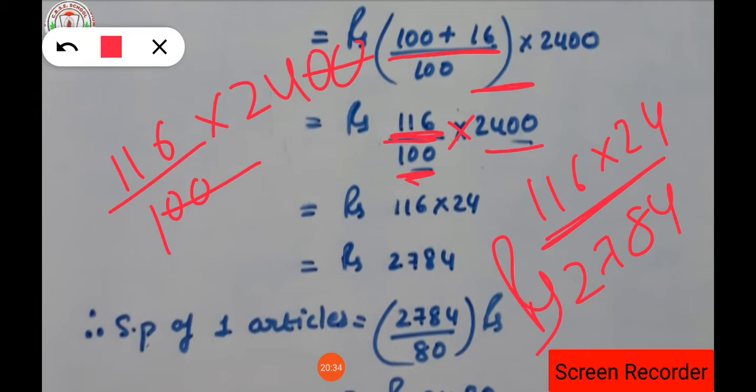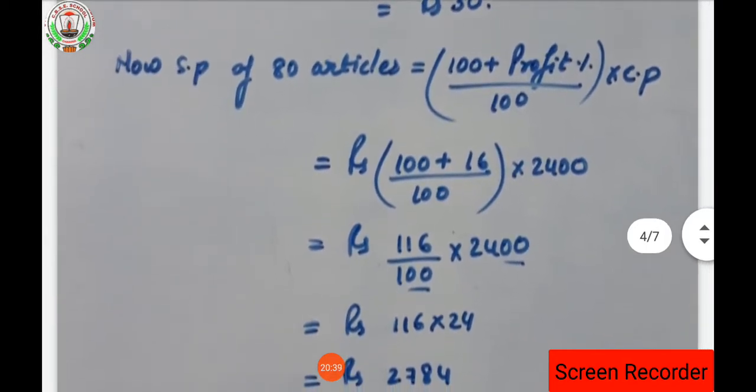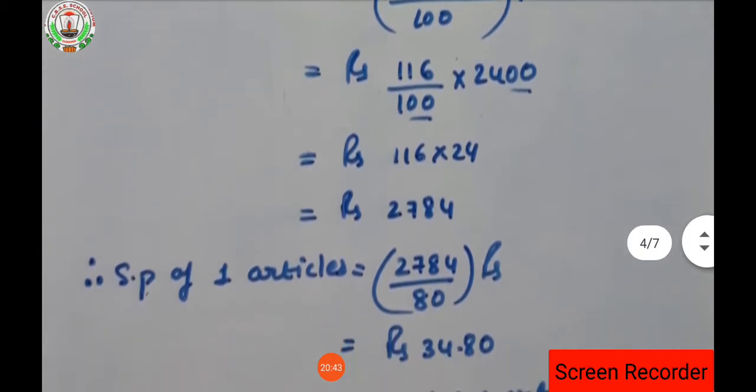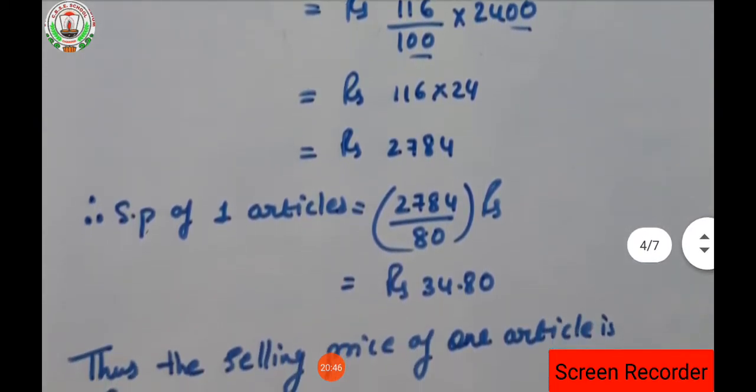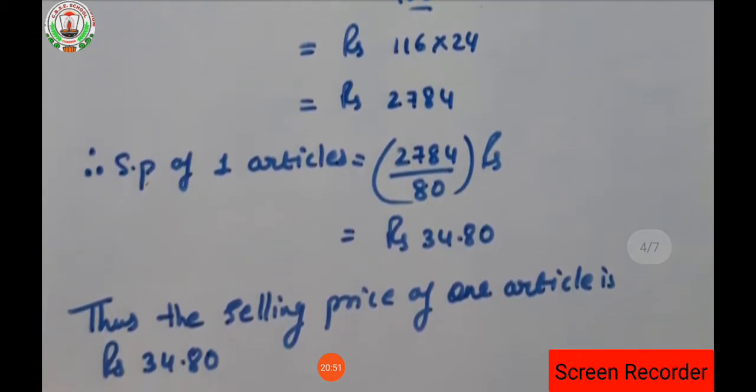Then since this is the selling price of 80 articles, and in the question it is asked about the selling price of one article, we have to find the selling price of one article. In order to find it, 2784 will be divided by 80, just as for the cost price of one article, the cost price of 80 articles is given as 2400 and we divided 2400 by 80.